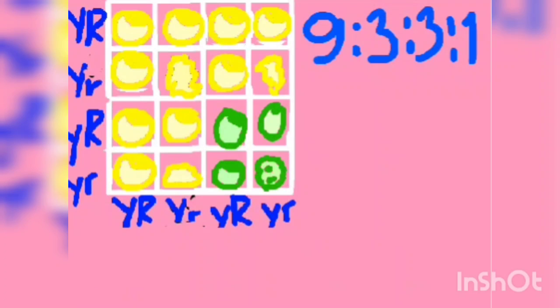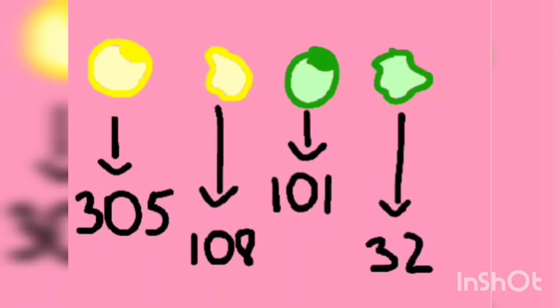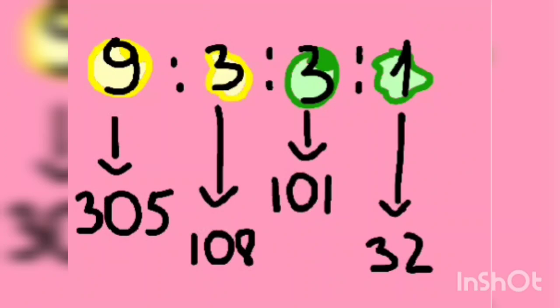The proportion is 9:3:3:1. After he crossed a heterozygote, he got approximately a 9:3:3:1 proportion. And this experiment proves the law of independent assortment.